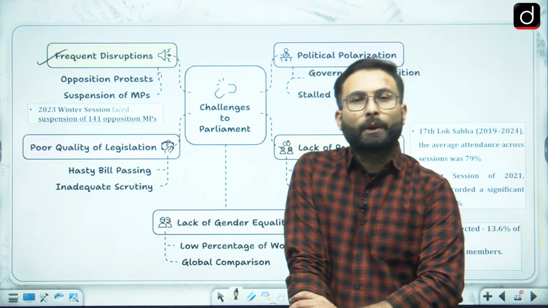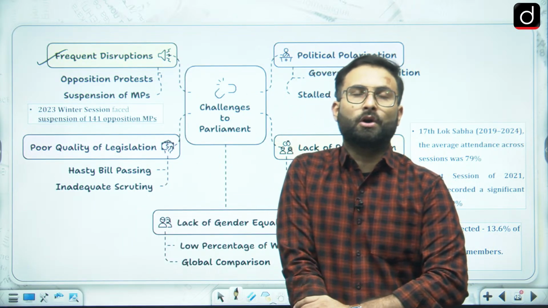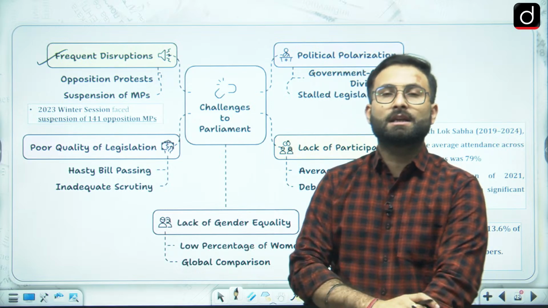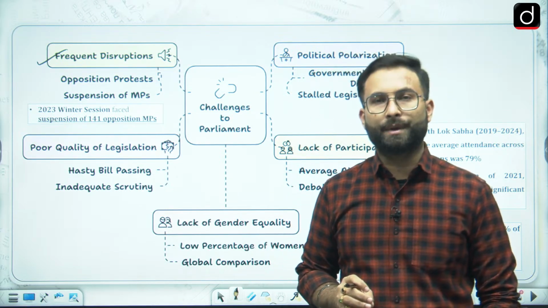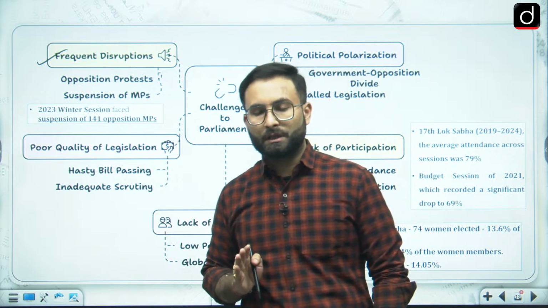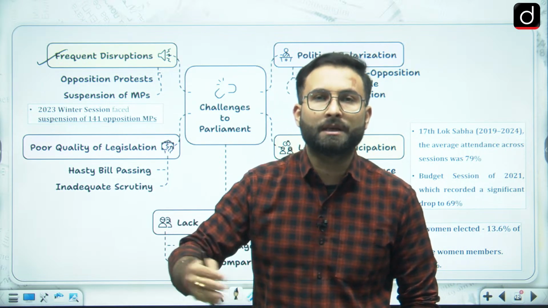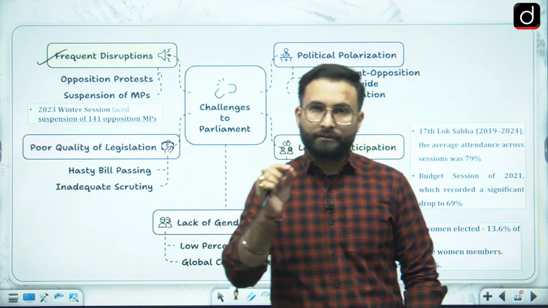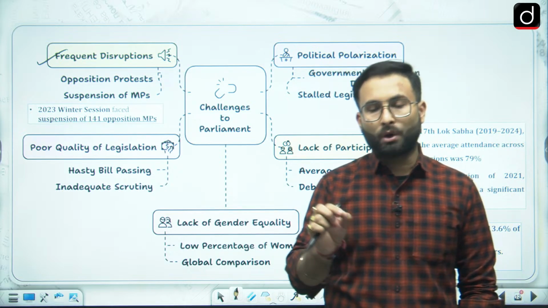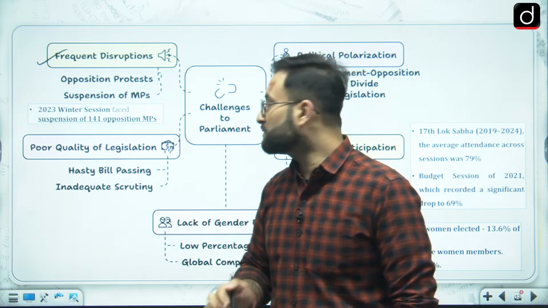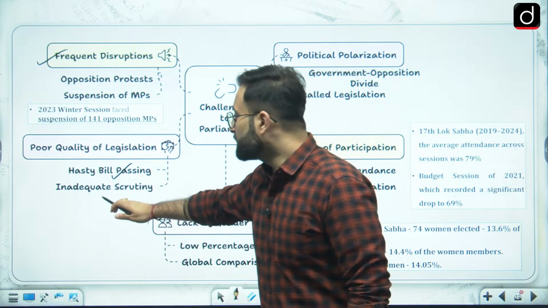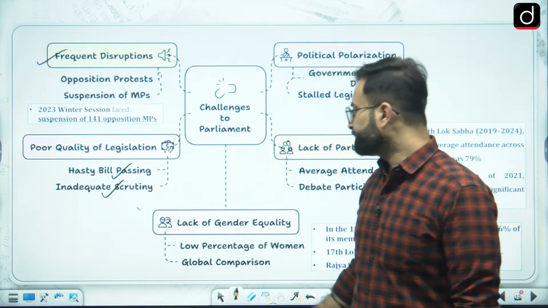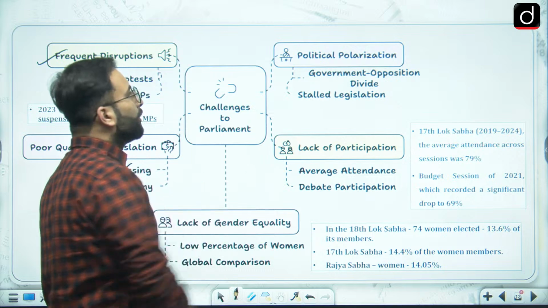Now, if the quality of debate is not good, or you can say the productivity of the house is declining, people are fighting inside the house, so obviously you will get lesser time for the debates. And if you are getting lesser time for the debates, then you are going for the hasty passing of the bills. Okay, and when it is happening, that means that you did not give a proper thought to the legislation. So here hasty bill passing is happening. Okay, inadequate scrutiny of the bills is happening. Okay, coming to the next one over here, political polarization.